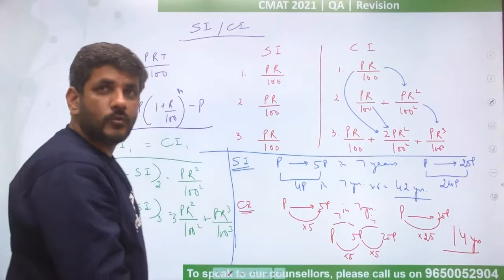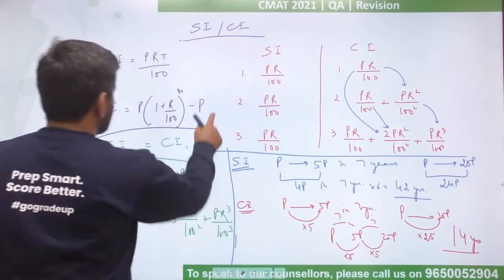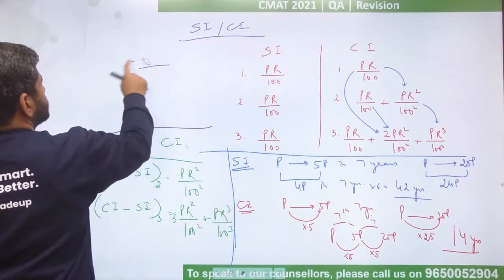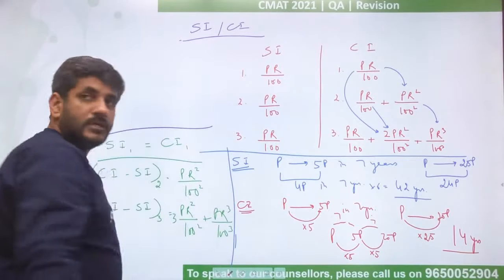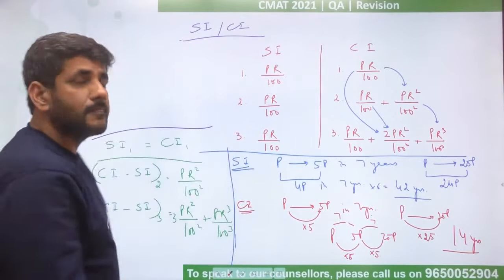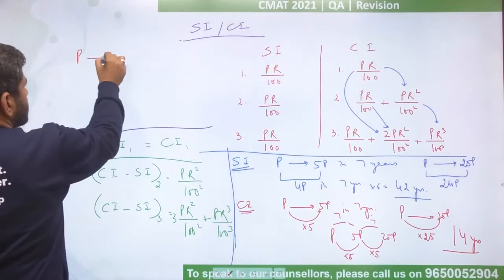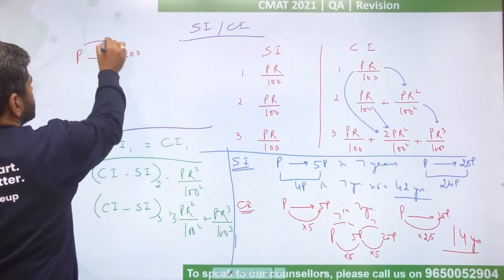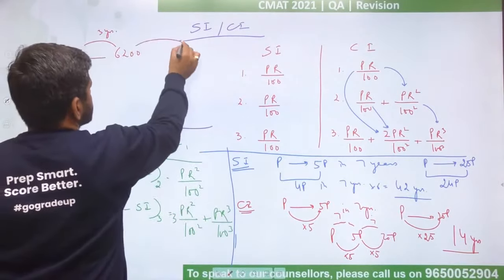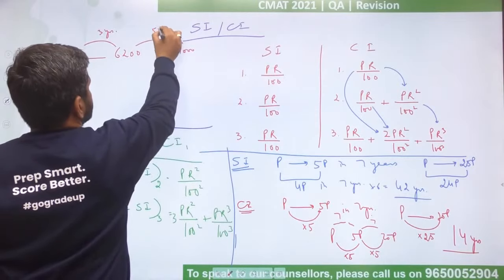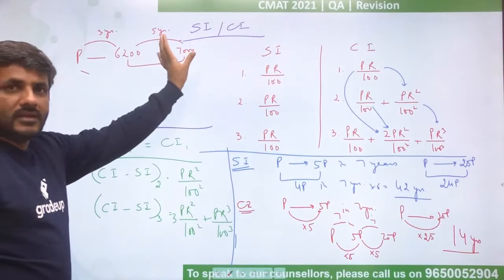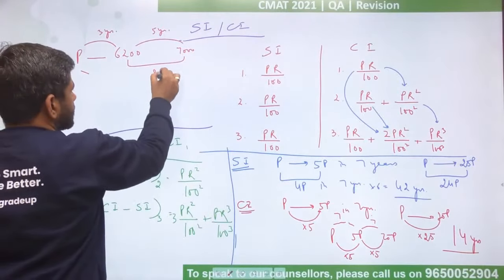So Azhar is asking for a question, and I am just talking about that question now. What is in the question? I am assuming, Azhar, that the question you have asked is basically based upon simple interest. So he says a money, let us say P, has become 6,200 in 3 years, and 7,000 after 5 years. So I cannot find this difference, but I can find this one. So this difference is 800, right?